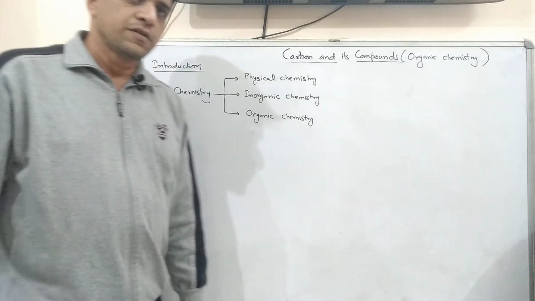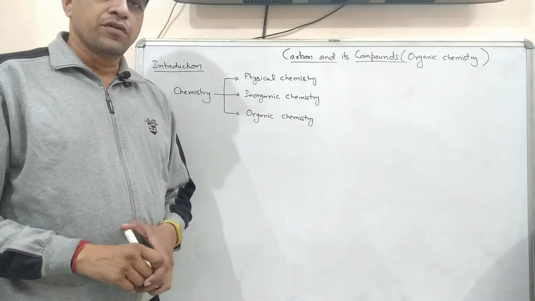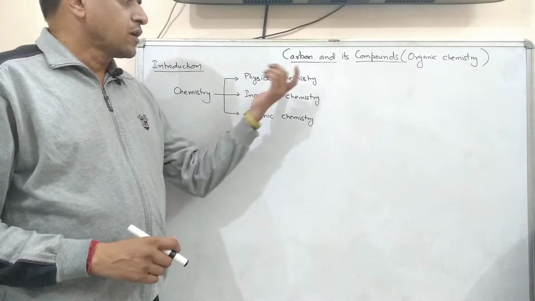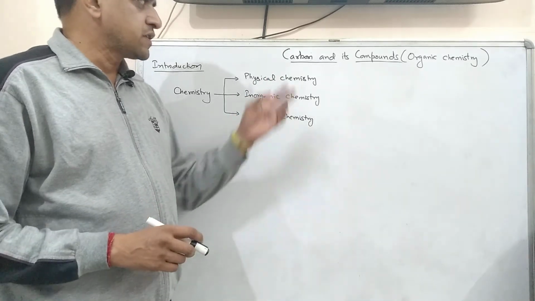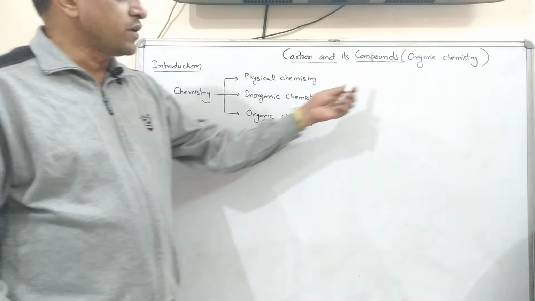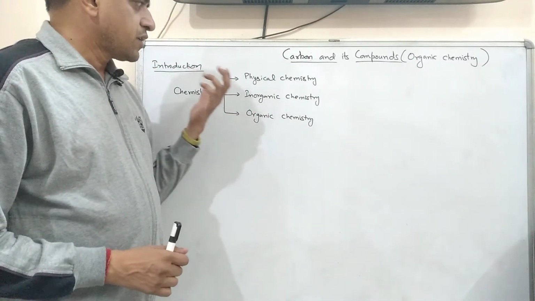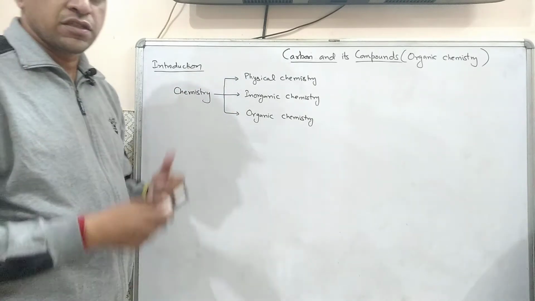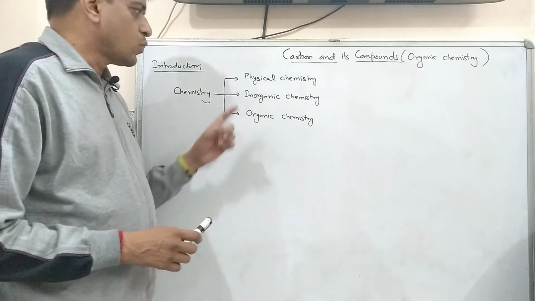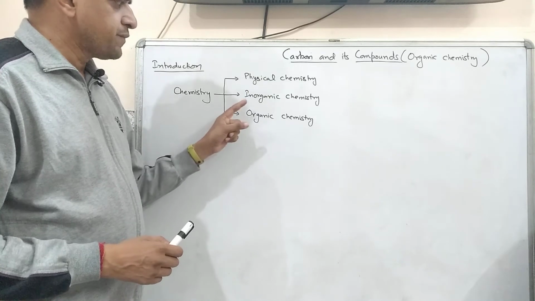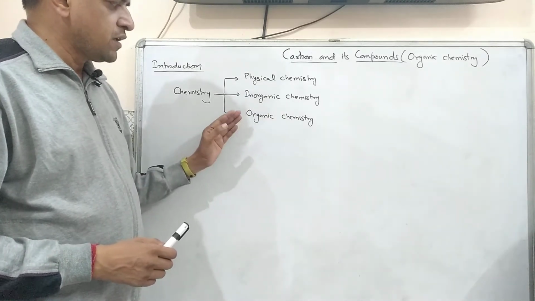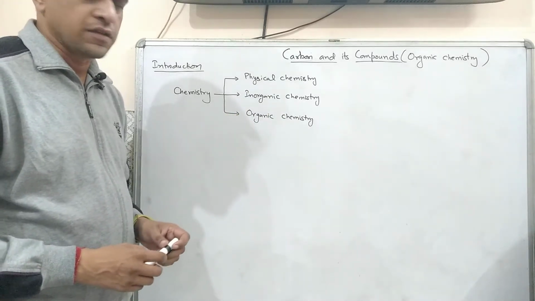Good morning, students. Today we will start the next chapter of chemistry, that is carbon and its compounds. It is also known as organic chemistry. Students, we have chemistry in three branches. Three separate branches are there. One is physical chemistry, second is inorganic chemistry, and third is organic chemistry.